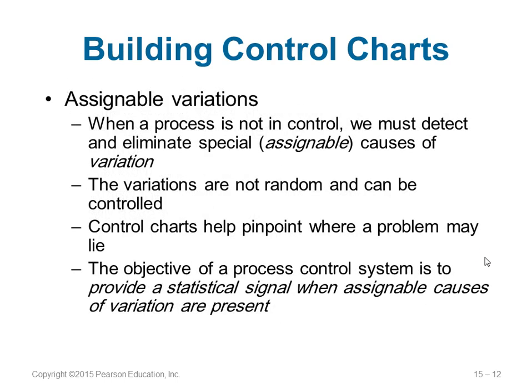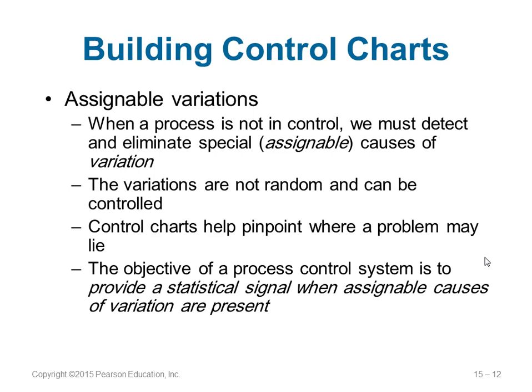Next one is called assignable variations. So here, the process is not within the control. For example, you are expected to have a delay of some time in the network, but you are having beyond that limit. Then you will say, this is something I need to figure out. It is not in control. I need to detect this cause, which is called assignable cause, and I need to eradicate it. I need to stop it.